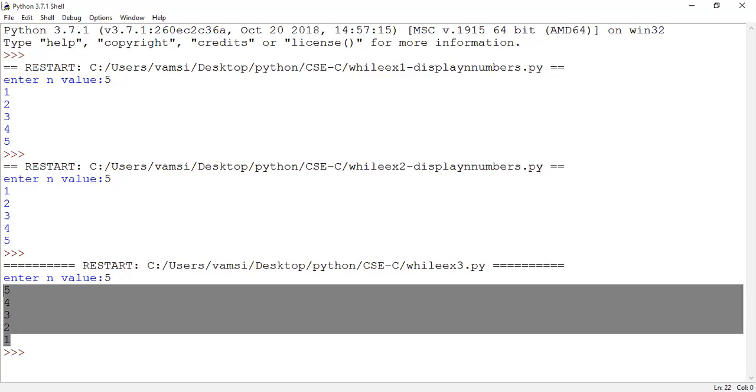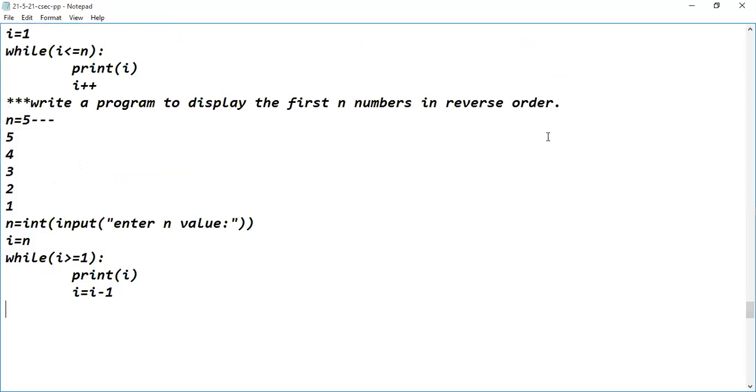Now you consider the requirement as: write a Python program. Okay. So next program, guys.